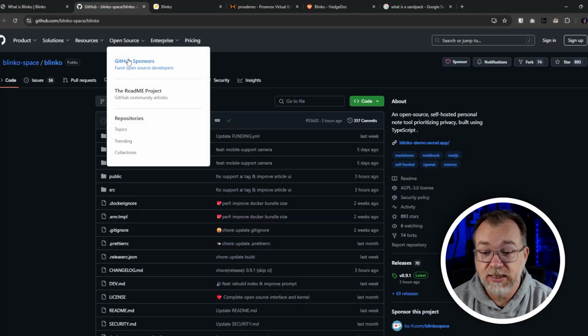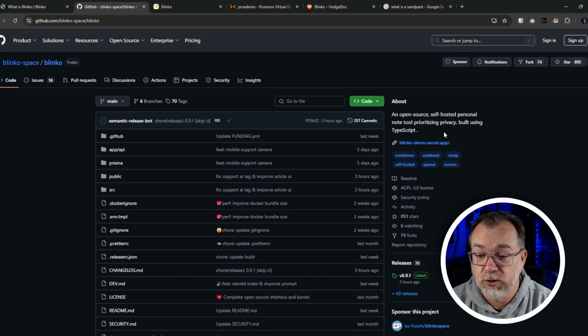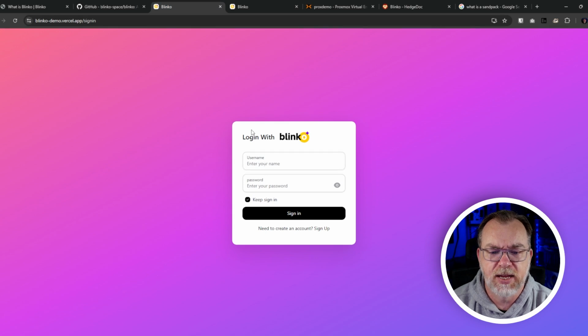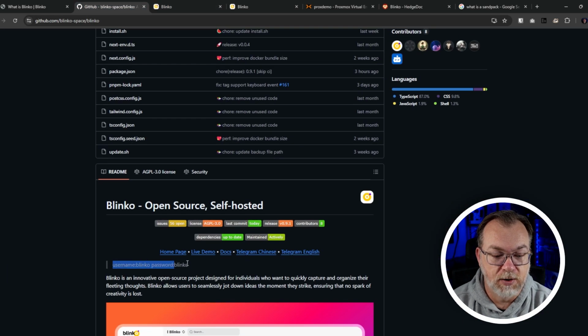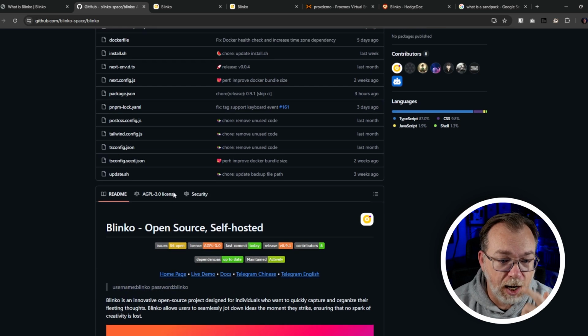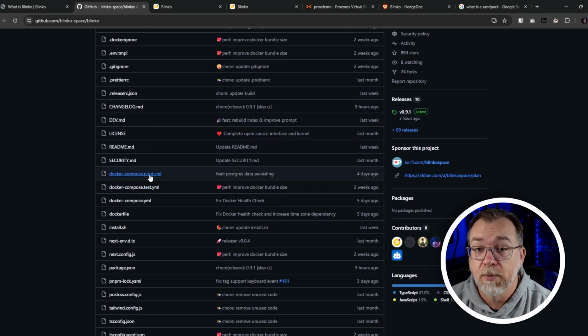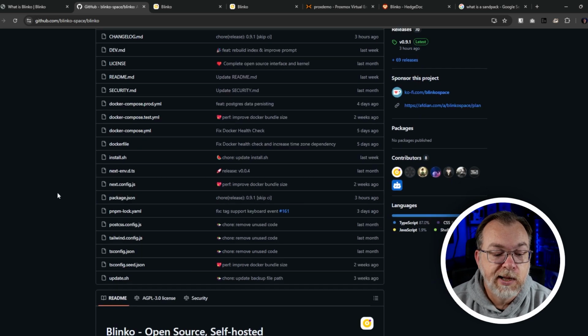So this is it. Oops, I keep hovering over that for some reason. So an open source self-hosted personal note tool prioritizing privacy built using TypeScript. Very, very basic up there. Again, a link to their demo that you can take a look at. By default, the username and password are Blinko. That's actually discussed right down here. But of course, you can go look through the code. They've got 3 different Docker Compose files that you can dig through and decide which one you want to deploy.